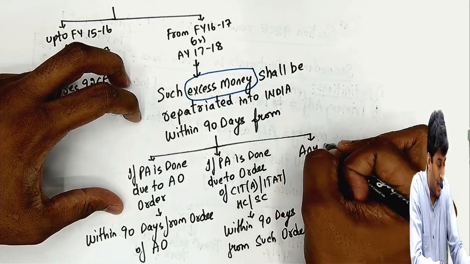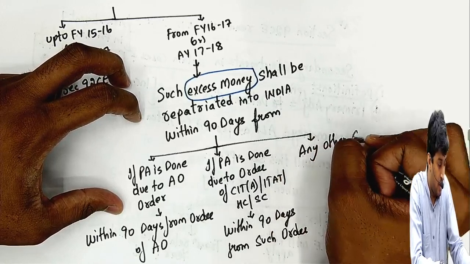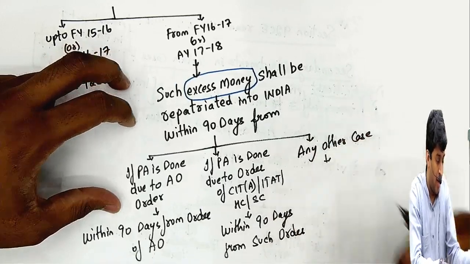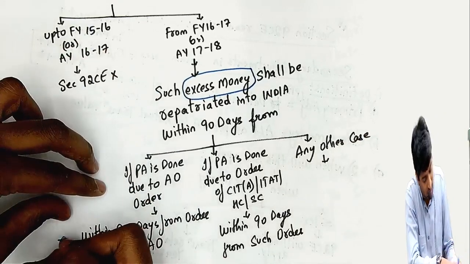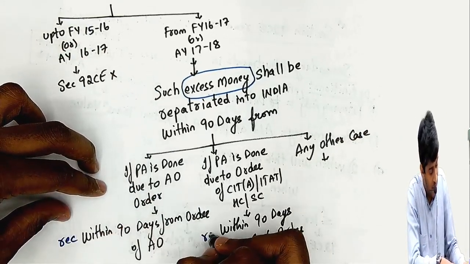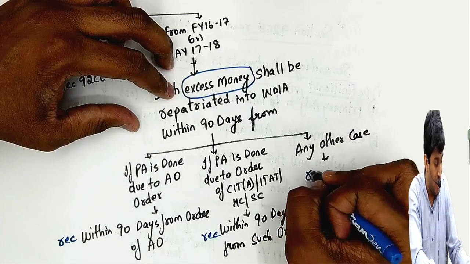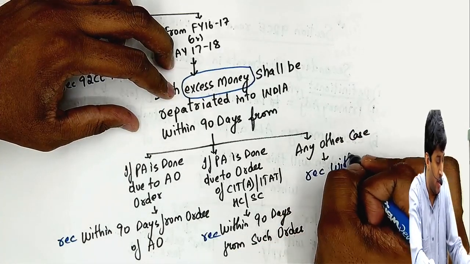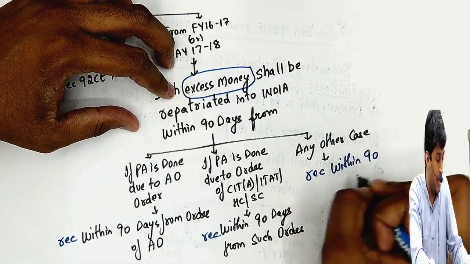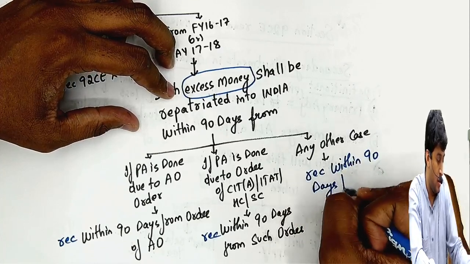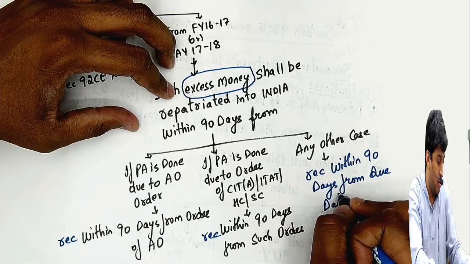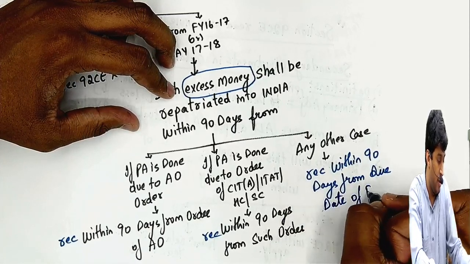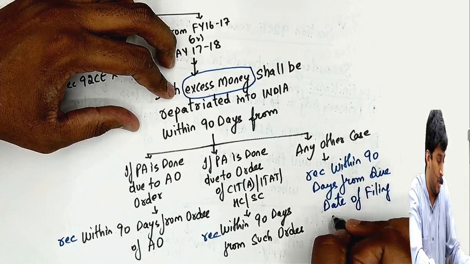Any other case, I covered this one, I shall receive. In my example it was any other case; I shall receive within 90 days from the due date of filing return of income.